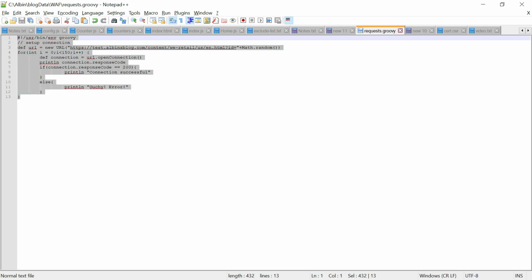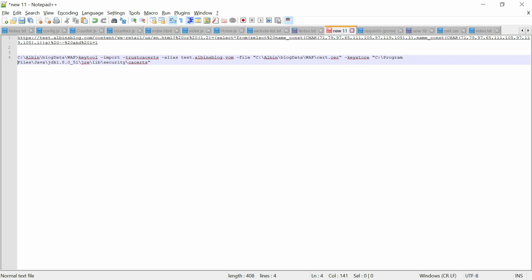Here I'm connecting to an HTTPS URL. Because I'm connecting to an HTTPS URL, you need to install the public certificate of this domain. You can download it from the browser. Through this keytool command, you can import the certificate into the Java cacerts certificate store. So this is the path, your Java home, where Groovy will be finding it.